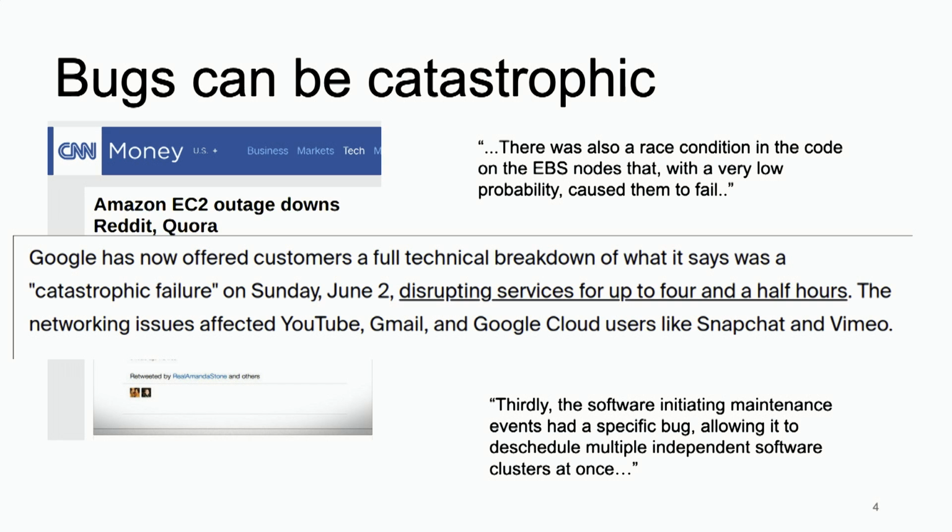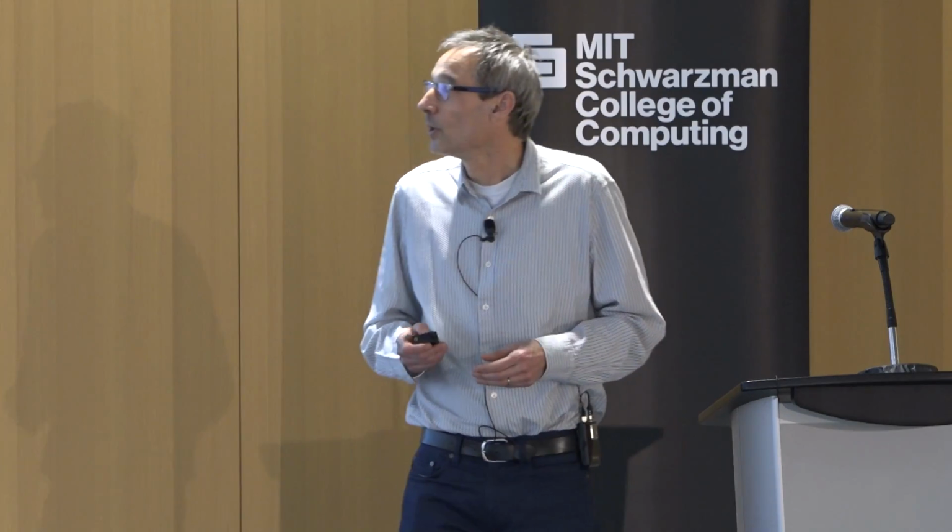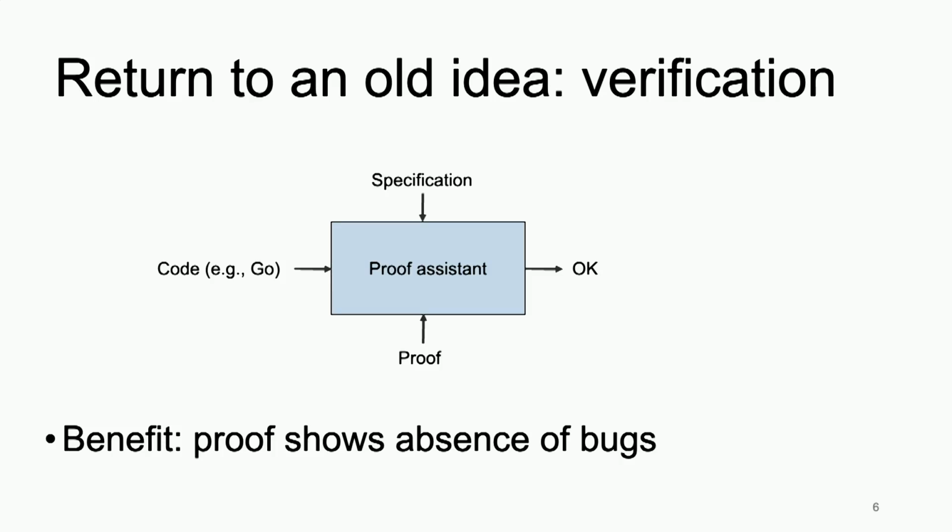So it would be nice to not have these bugs. And as I already said, clearly companies spend a lot of time and energy on testing, and nevertheless, they happen. So recently, in the last decade, researchers in distributed systems have returned to an old idea that Adam already talked about, namely verification. In this approach, in addition to writing code, you write a specification that tells how the system is supposed to behave. You use a proof assistant, and then you prove with the proof assistant that the code actually implements the specification.